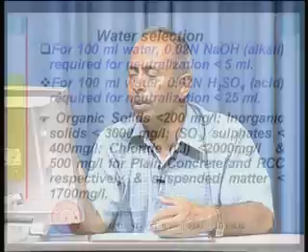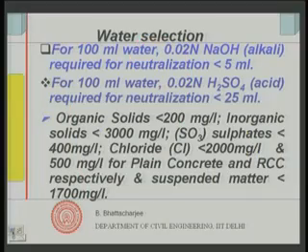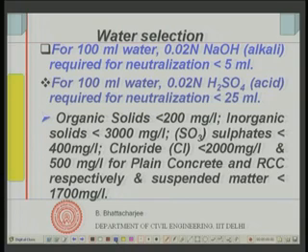if it is not too high, because SO4 from gypsum in the initial phase actually reacts with C3A, but excess sulfate has no meaning. Therefore, there is a control on the sulfate as well. But the most important aspect, I would say, is chloride, and you see these values are restricted to 500 milligrams per liter for reinforced concrete and 2000 milligrams per liter for plain concrete. This is the most important, because it can induce rebar corrosion.